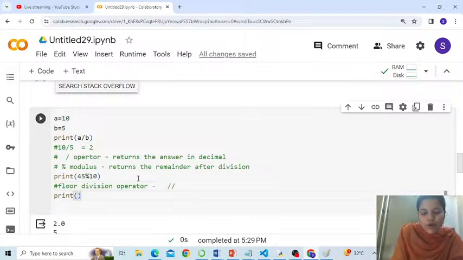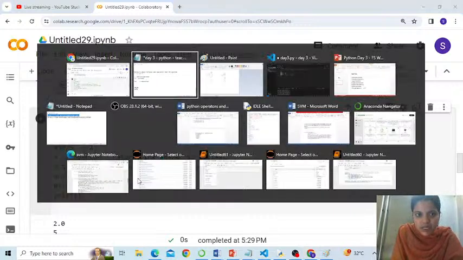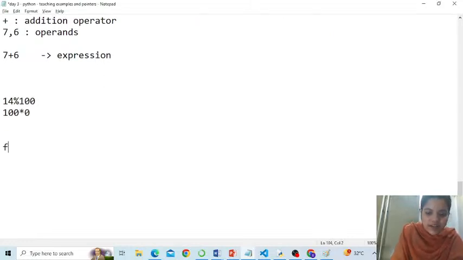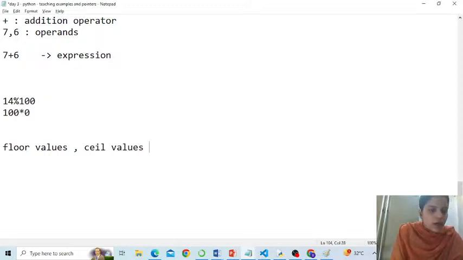Now, to understand floor division, you first have to understand the meaning of floor values and ceiling values. Okay, ceil or the ceiling values. Some of you coming from JavaScript might be aware, but I assume there are still people who don't know. So let me elaborate on them in short.